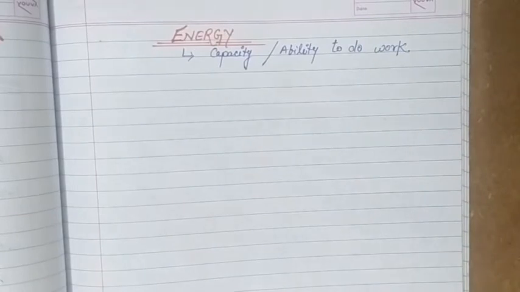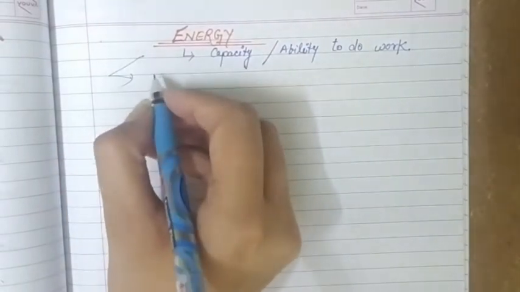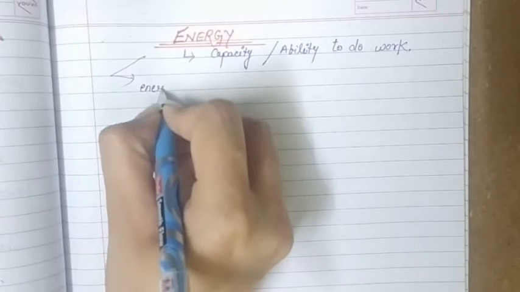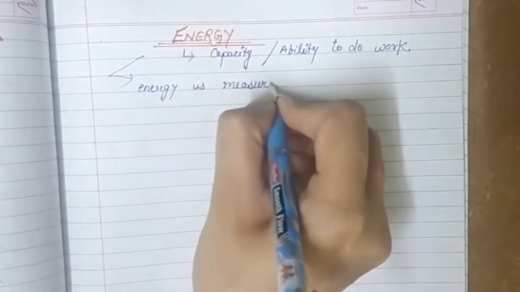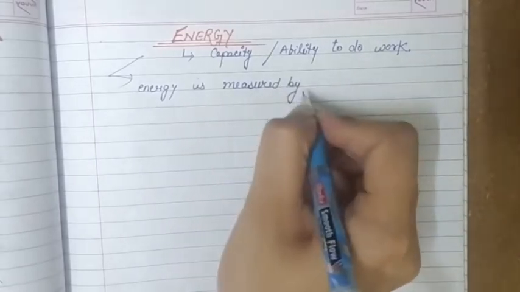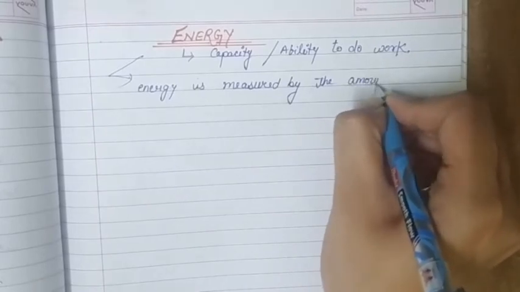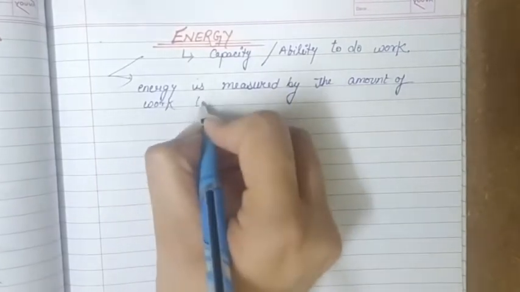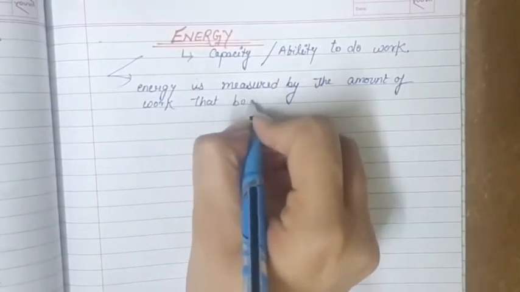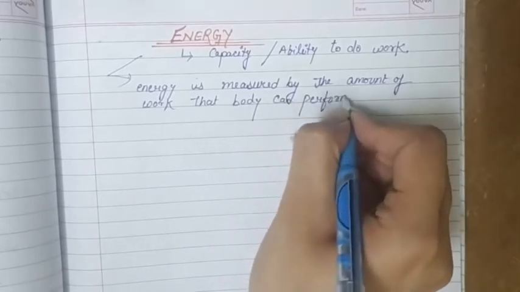So the energy of a body is defined as its capacity or ability to do work, or we can also define it as: energy is measured by the amount of work that body can perform. So this is how we can define energy.